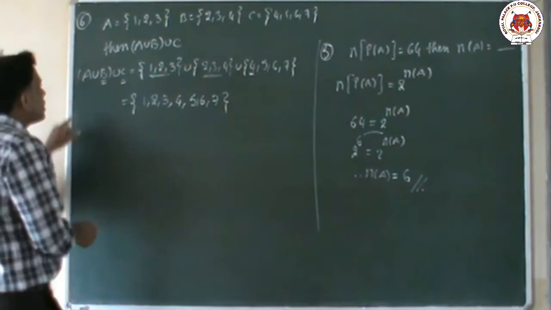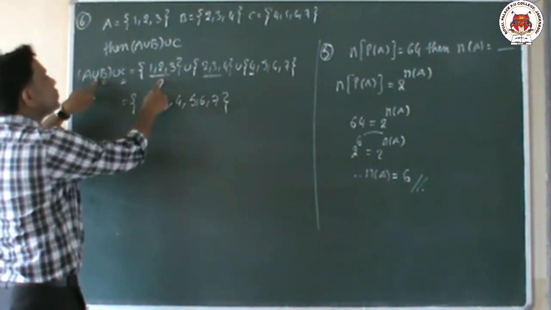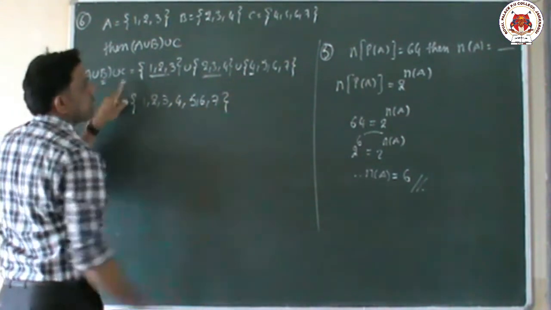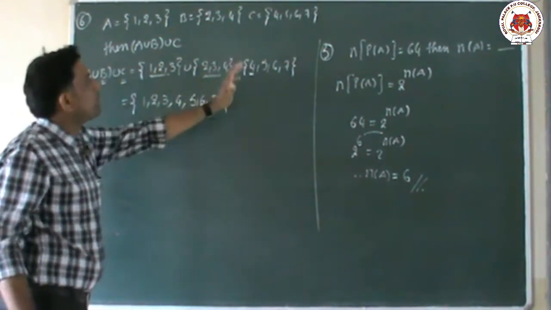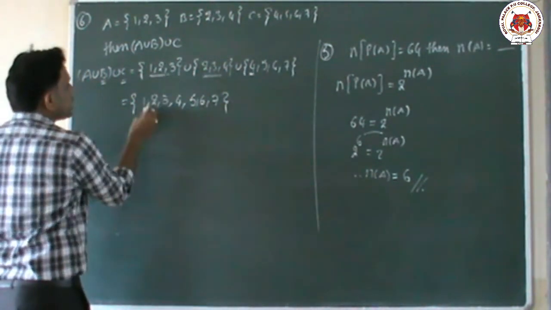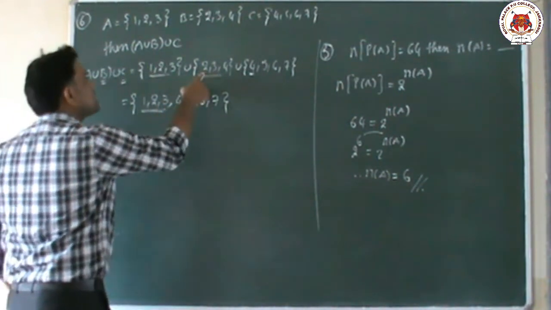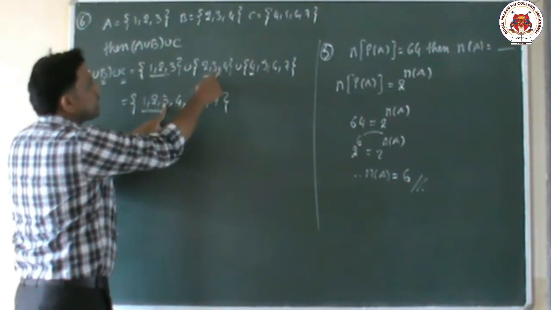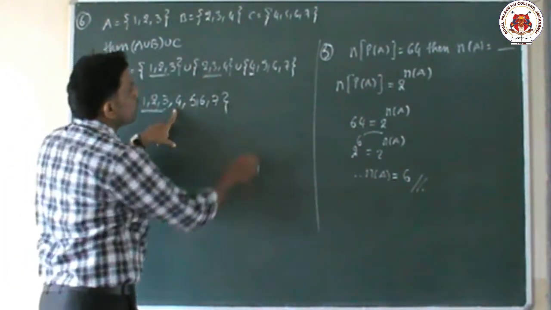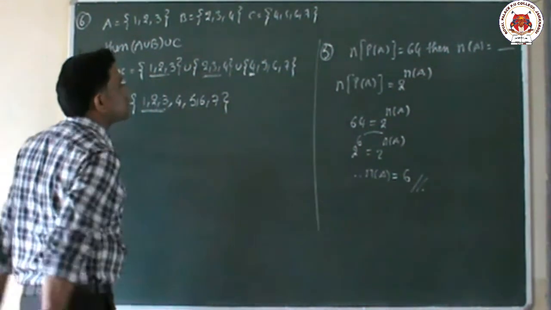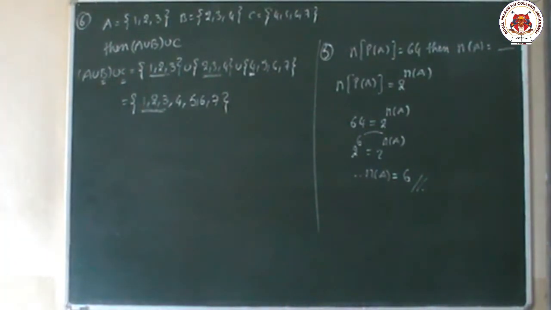Once again I am repeating, children. First A set, next union, again B set elements, again union, again C set elements. Union means combined. Combine all the elements and write them as a single set. The first set 1, 2, 3 I have written, but 2 is again there in the second set, so no need to write the same number again and again. 2 is already there, 3 is already there, so write down the 4. Now go for the third set elements. Here 4 is already there, so write the remaining elements, 5, 6, 7. So this is the value of A union B union C.